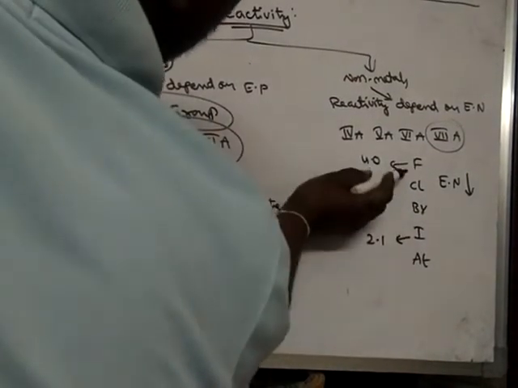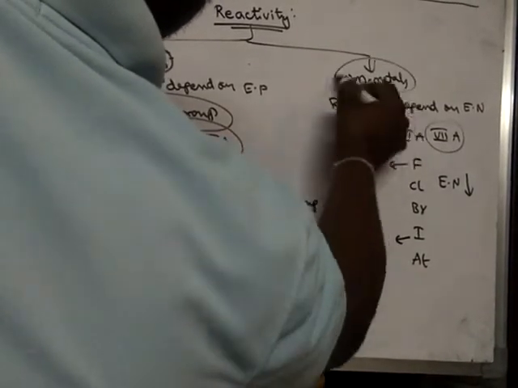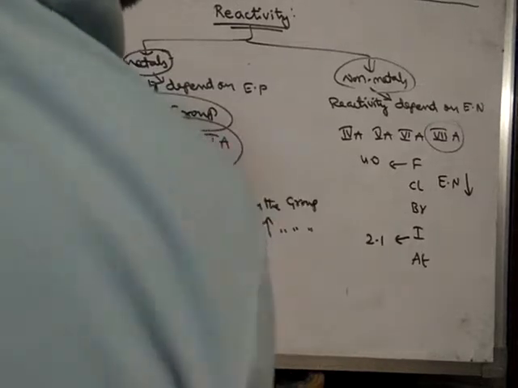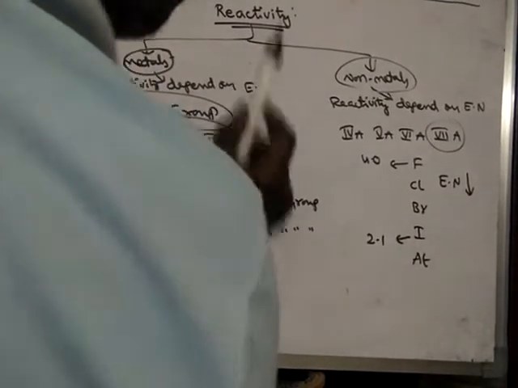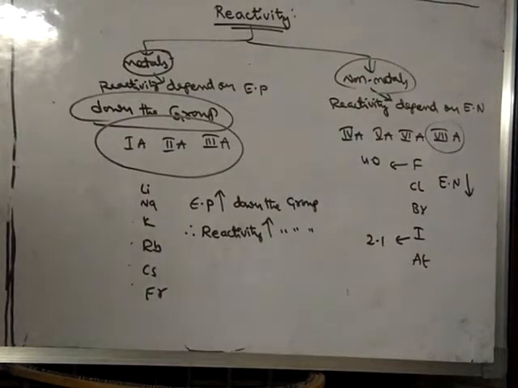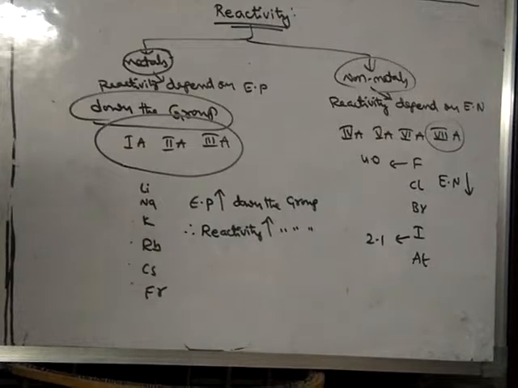As we move down in any non-metal group, the electronegativity decreases, because for non-metals we have to consider electronegativity only. Only for metals we have to consider electropositivity.